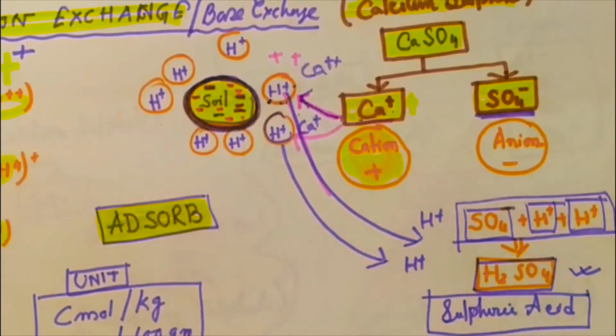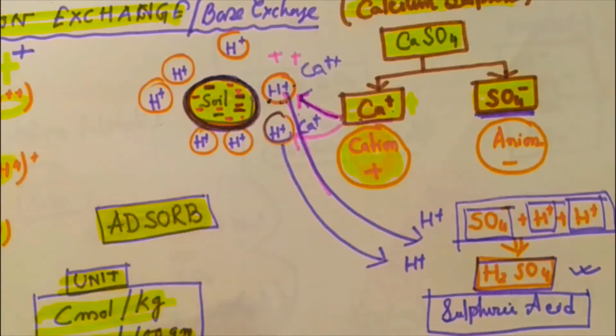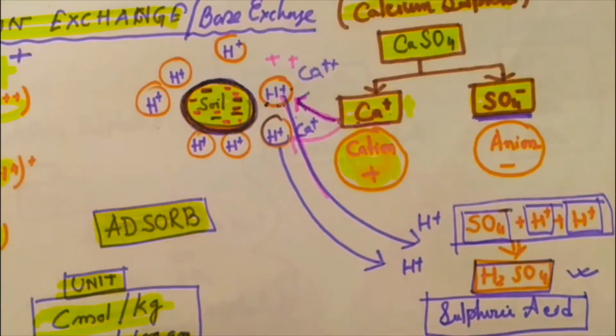This is known as the unit of cation exchange, or rather the unit of ion exchange: centimole per kg, or the equivalent to the centimole per kg. Okay, it is known as centimole per kg, or milliequivalent per 100 grams.